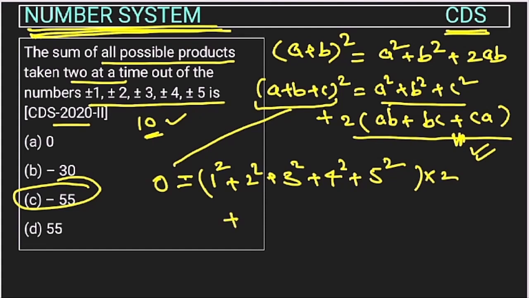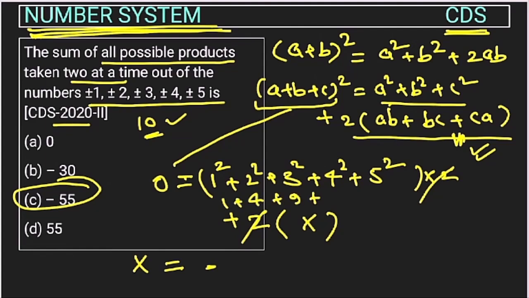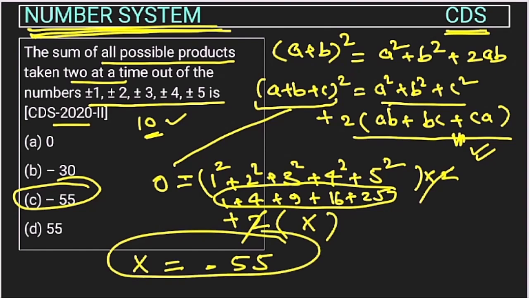Plus 2 will come from here also, and here we will get the multiplication of all 10 values. We denote it with x. This will go to that side, and this 2 we can remove. So x will be equal to, this comes to the left-hand side, so it becomes negative, and the total of this will be 1 plus 4 plus 9 plus 16 plus 25, which is 55. So this will become minus 55. So the answer will be 55. Anyway, you can solve it, but this is a very good question.